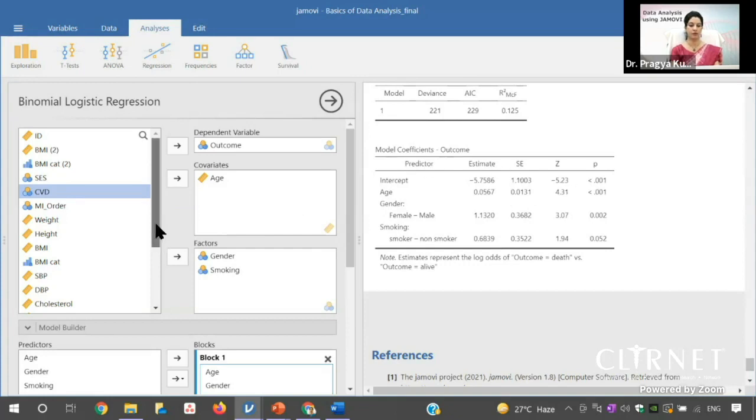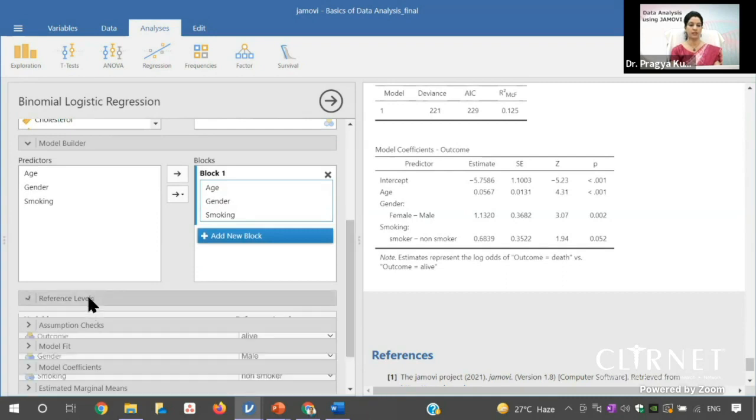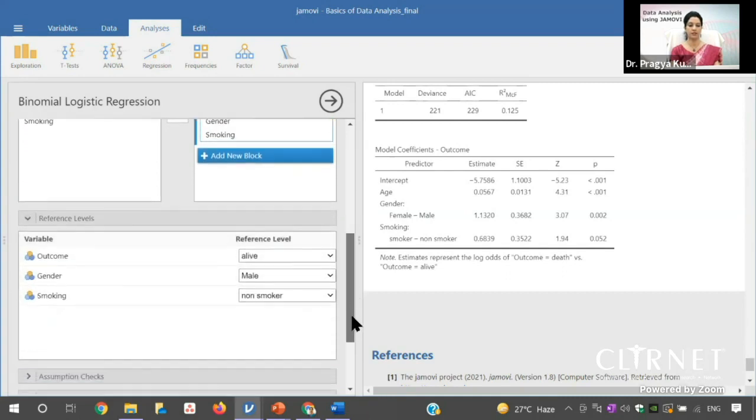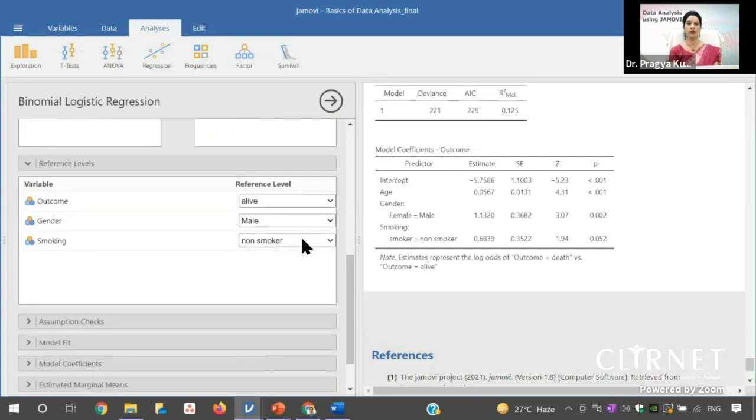And if you go down here, we will keep on checking. If you see the reference level, it will show you the reference level also. So here the reference level is alive, because it is telling the odds ratio in the died patients. The reference for gender is male, so it will tell you the odds ratio in female as compared to male. Similarly, the reference level of smoking is the non-smoker, so it will tell you the odds ratio in smoker as compared to non-smoker.